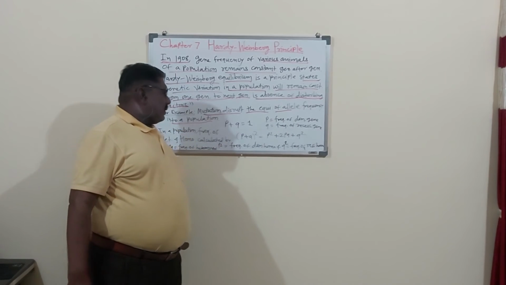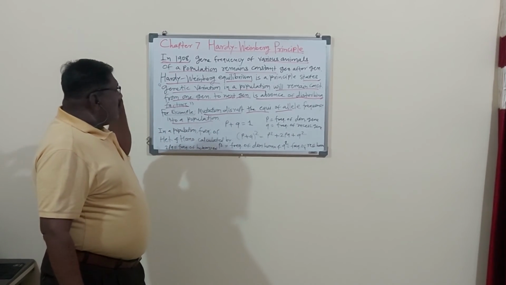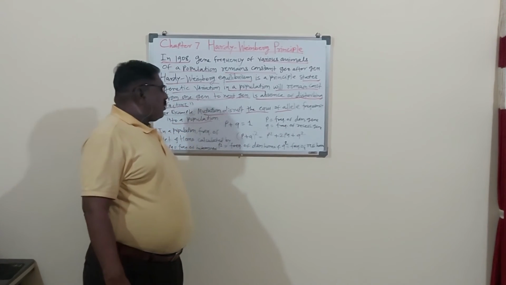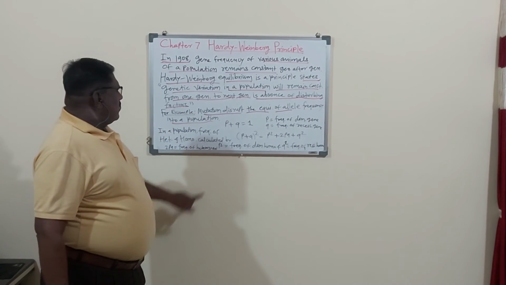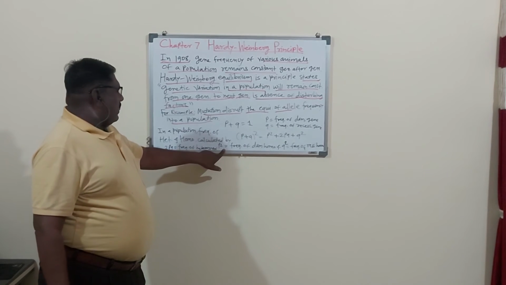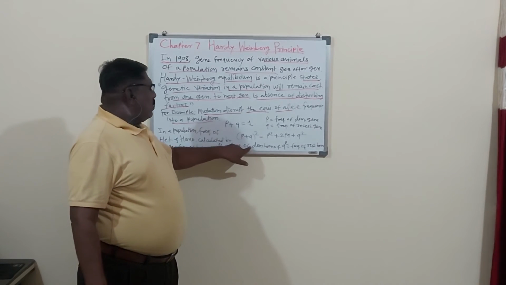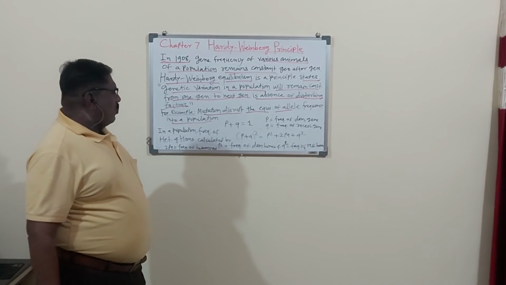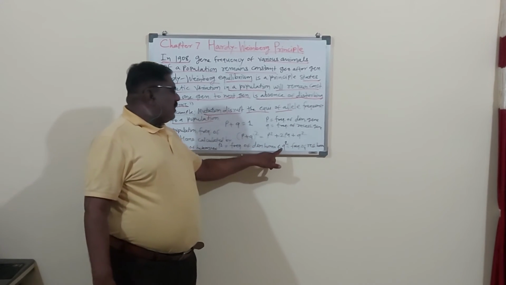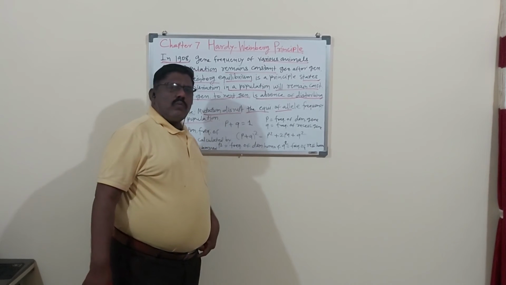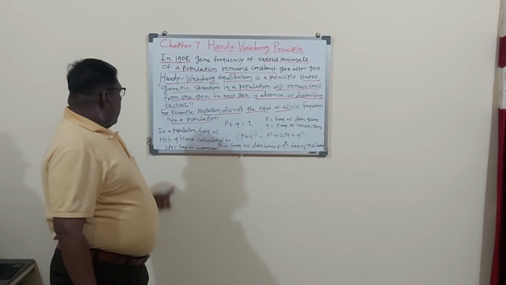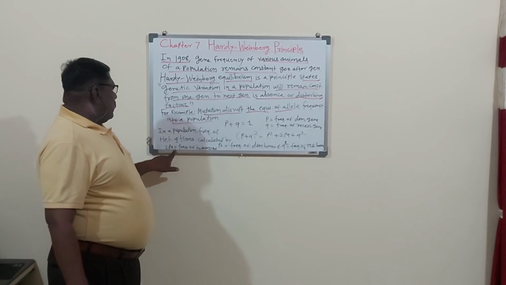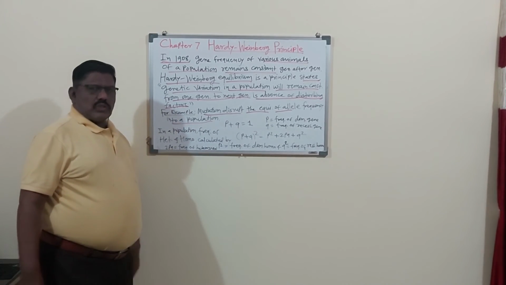Here P is the frequency of dominant genes, Q is the frequency of recessive genes, and P square means the frequency of dominant homozygote, and Q square is equal to the frequency of the recessive homozygote. And 2pq means the frequency of heterozygotes.